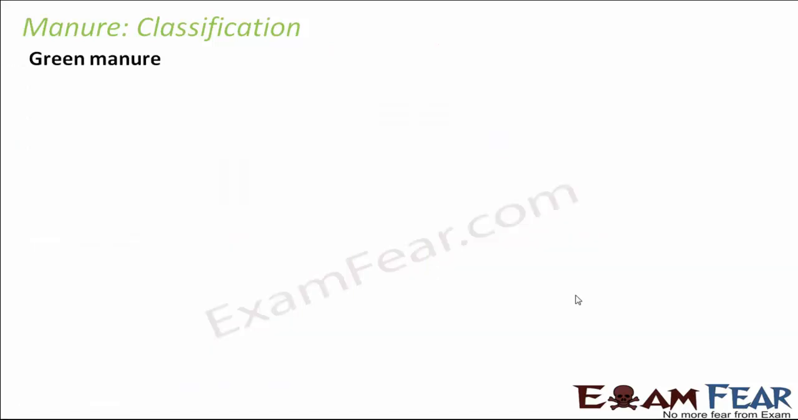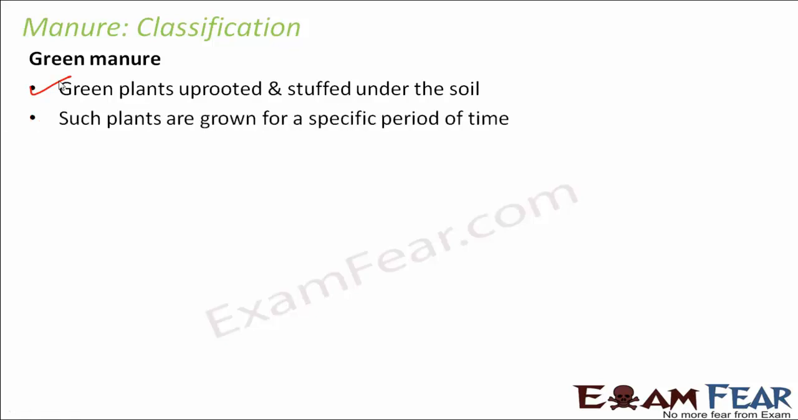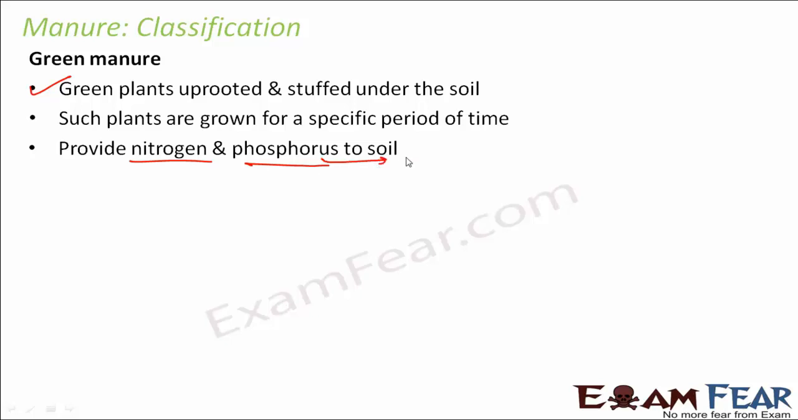The next type of manure is green manure. These are obtained from the green plants. So green plants are uprooted and stuffed under the soil. Sometimes some plants are uprooted from the soil and then they are put under the soil. The green plants contain a lot of organic matter and nutrients. Such plants are grown for a specific period of time. They provide nitrogen and phosphorus to the soil, and both nitrogen and phosphorus are macronutrients for the plants. That means plants need them in larger amounts. Since this type of manure is obtained from green plants, that is why it is called green manure.